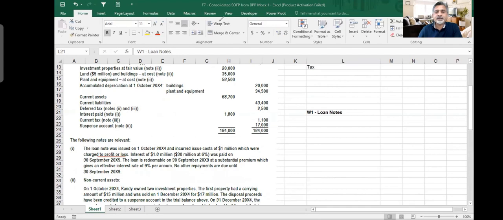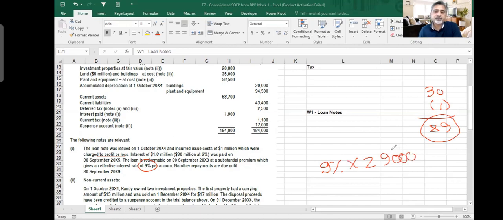So they issued loan notes for 30 million, 1 million they spent in expenses, so the net amount they got was 29 million. What we should be doing is calculating our interest at 9%, the effective interest rate, multiplied by 29 million. 30 million is not the case. This is for interest. And for this 1 million, which was the issue cost, they already subtracted it from the income statement, which they should not have subtracted.